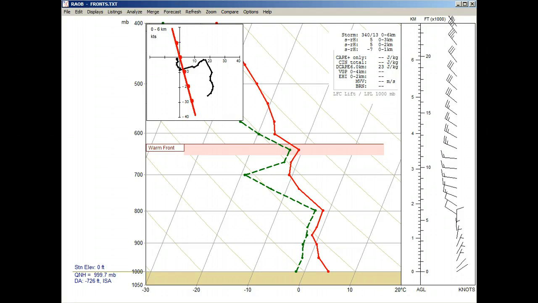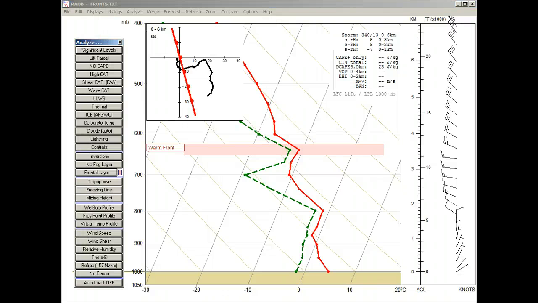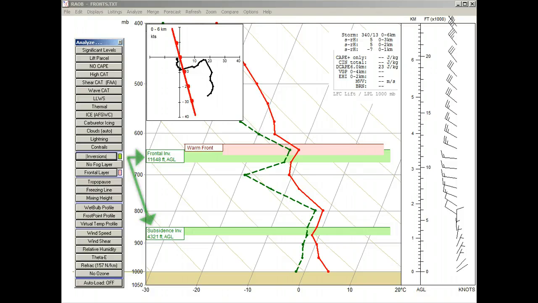And let's open the toolbar once again. And this time we'll apply the inversions option. And here we see a corresponding frontal inversion associated with the warm front. And just below, near the 850 millibar level, we see a subsidence inversion, which is associated with the cold front.